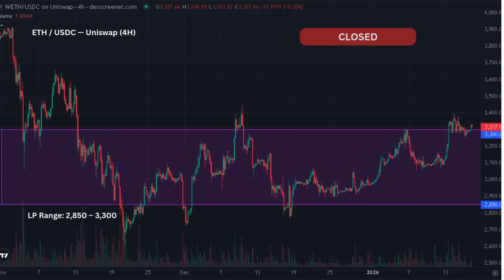LP regime is not financial advice. It does not tell you when to enter or exit positions. It does not provide predictions or targets. It provides structure, so liquidity providers can decide when not to participate. If you are an active liquidity provider, these updates are meant to help you manage risk over time. This is LP regime.